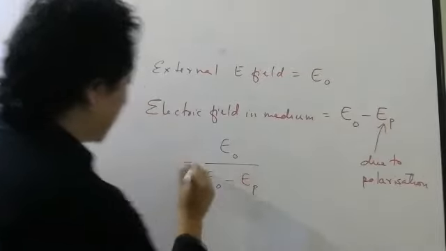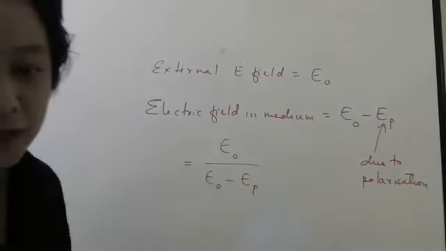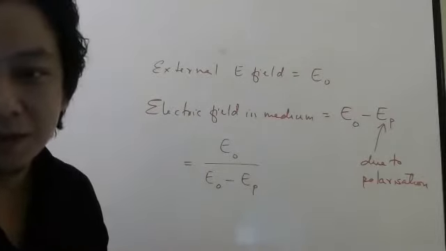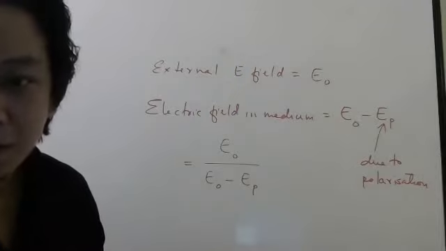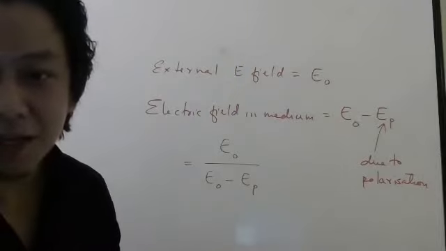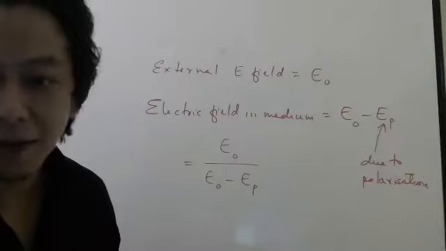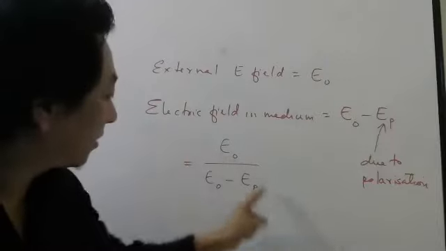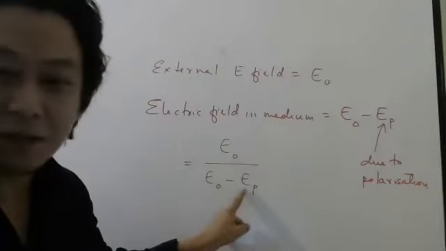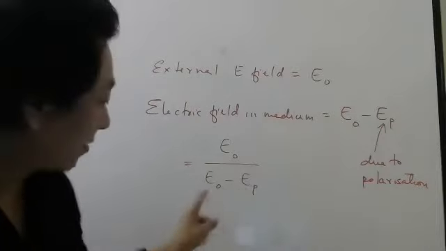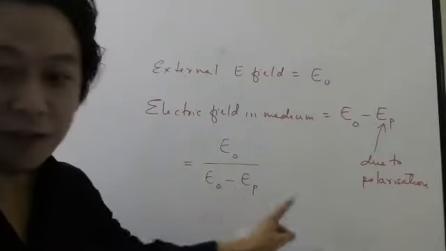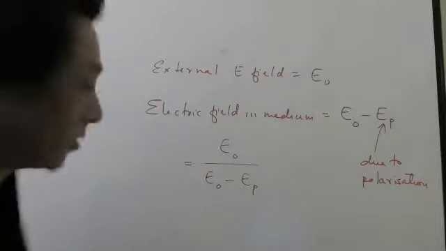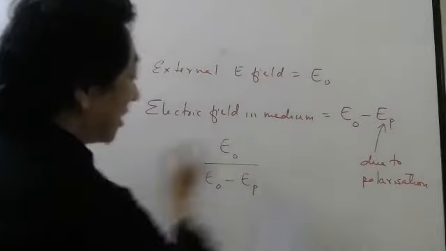What will be the unit of this? Anyone quickly? No time. Anyone can answer. Once one answers, others can stop. Tejaswini, 1 minute means you want me to stop for 1 minute. It will have no unit. Very good. Because this is electric field, this is also electric field. Electric field divided by electric field will have no unit. Mangoes by mangoes will not give apples. Okay. So now look here. This is a dimensionless number.